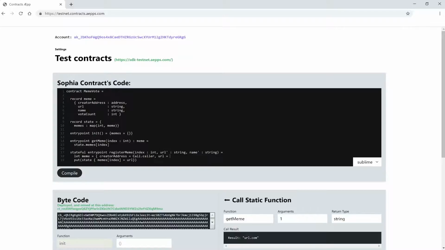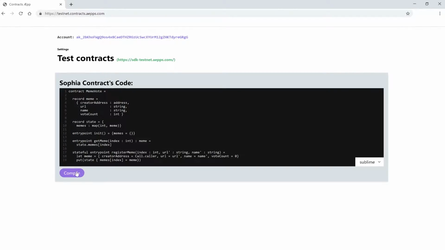We also have the URL, which is the URL value from the parameter, same as a name. And in the end we get our vote count. Here we want the value to be 0. So when we create the meme record, the count should start with 0, of course. And now finally we need to update our state. We create a new map with the index key from the parameters, and the value will be our meme binding that we just created. Let's test this.